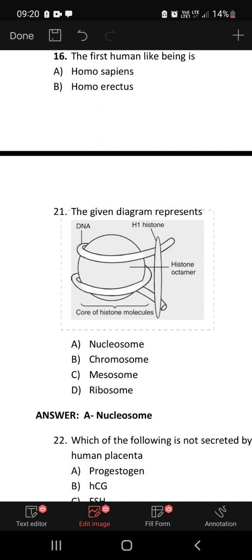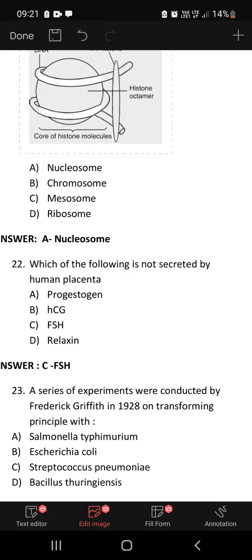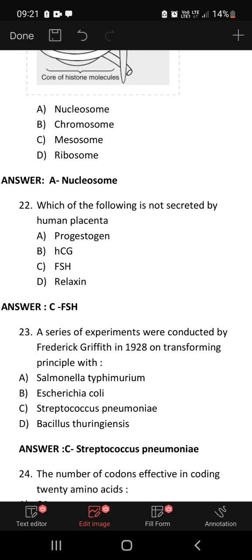The given diagram represents the nucleosome model of chromosome. Which of the following is not secreted by human placenta: FSH? It is secreted by the pituitary gland, follicle stimulating hormone, whereas progesterone, HCG, human chorionic gonadotrophin, and relaxin are all secreted by human placenta, but FSH is not. A series of experiments were conducted by Frederick Griffith in 1928 on the transforming principle with Streptococcus pneumoniae, which is the right answer.